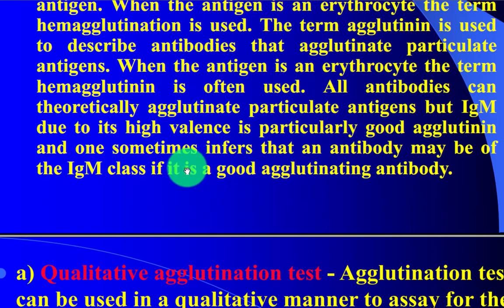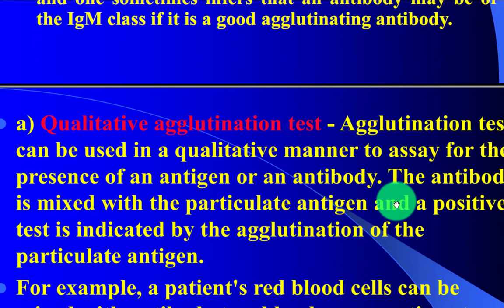All antibodies can theoretically agglutinate particulate antigen, but IgM, due to its high valence, is a particularly good agglutinin, and one can sometimes infer that an antibody may be of the IgM class if it is a good agglutinating antibody.